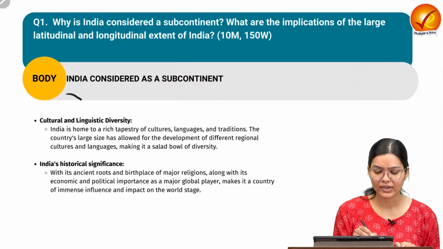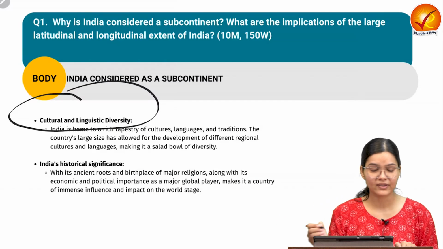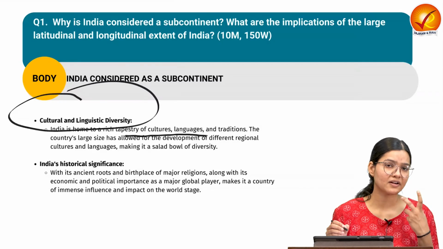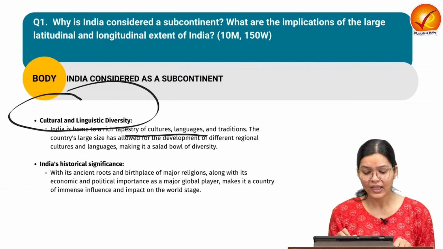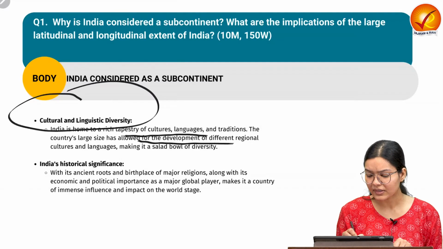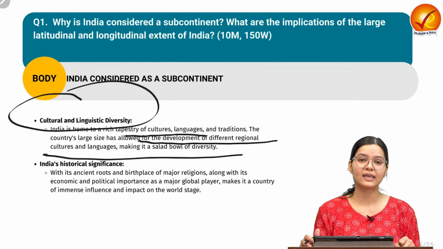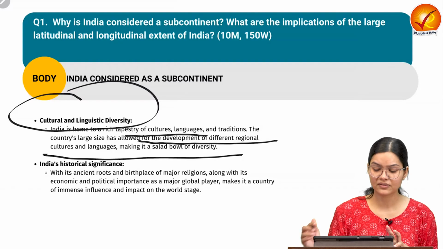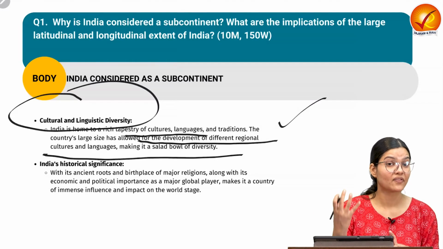The third important point is cultural and linguistic diversity. If we see India, we have cultural diversity. Different kinds of languages are present, and different kinds of traditions we can find, and because of that we have developed different regional cultures and languages, which make it a salad bowl, having different kinds of composite cultures we can see in India. Thus it has the characteristics of a subcontinent.